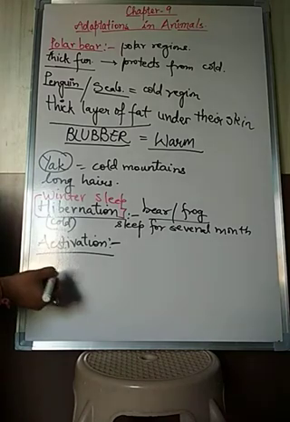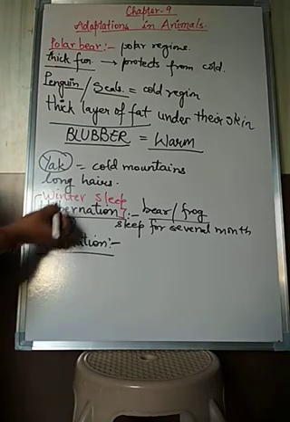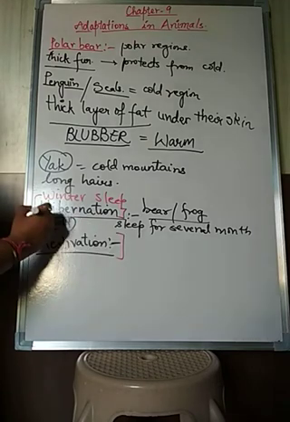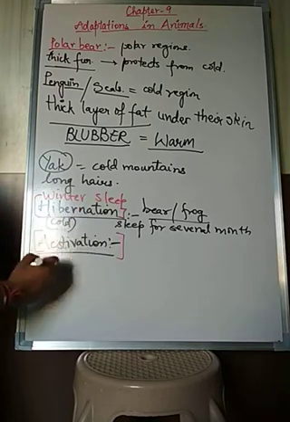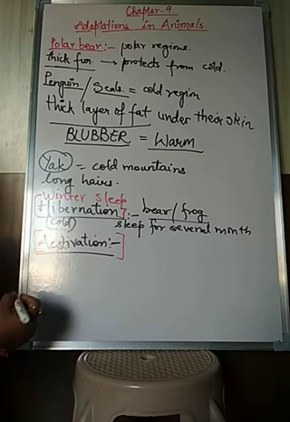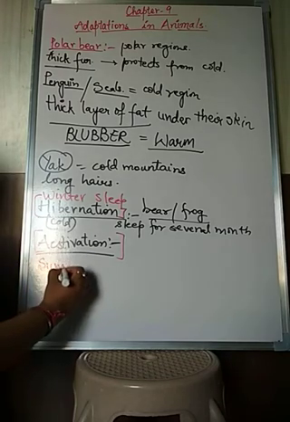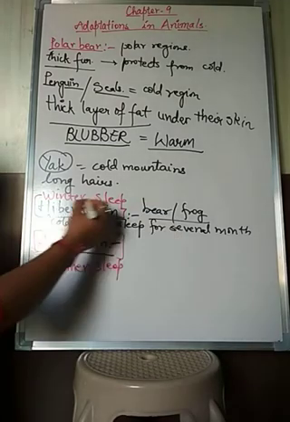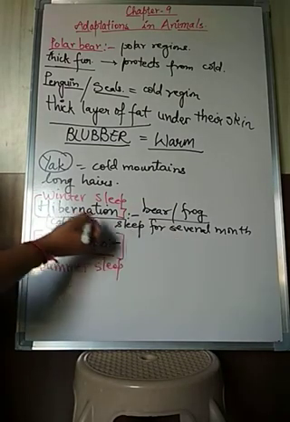Now the next term is just the opposite of hibernation. Next is estivation. As hibernation is winter sleep, unlike that, estivation is summer sleep. By this name I hope you are clear, as these animals go to sleep in the winters.